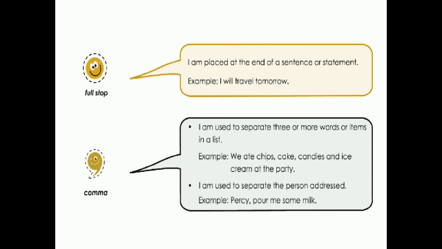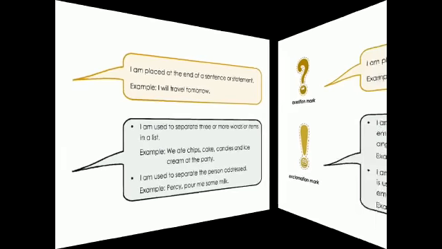Next, we said that we have to use a comma to separate the person addressed. So whenever we are addressing a person, the name of the person is given. After the name, we add a comma and the statement follows it. Example, Percy, comma, pour me some milk. So here you are addressing Percy. After Percy we are putting a comma and then we are giving the statement. Okay. So Percy, comma, pour me some milk. So commas are basically used between three or more words, or to separate the person addressed. So this was about the full stop and comma.